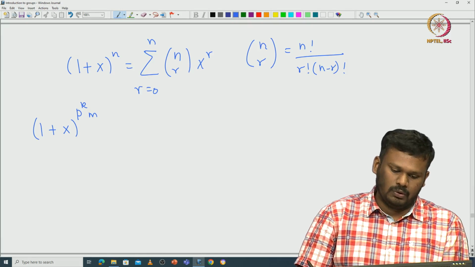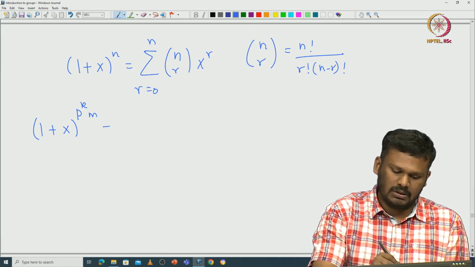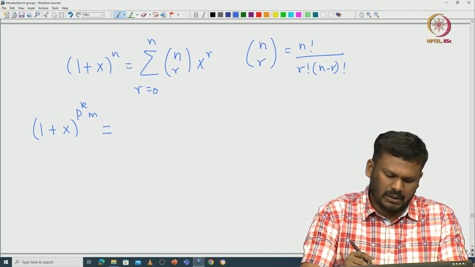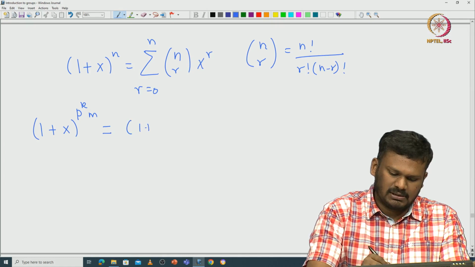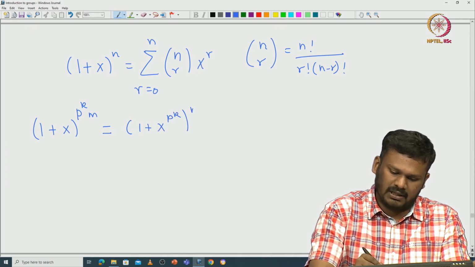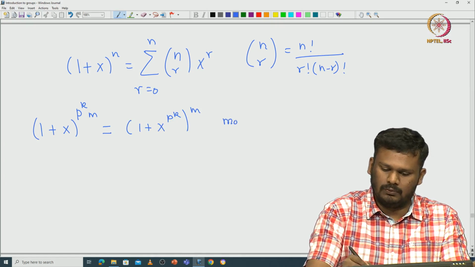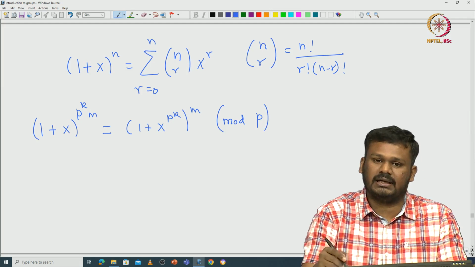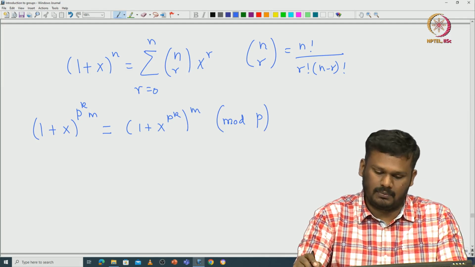If you do this modulo p, this is going to be exactly equal to (1 plus x power p power k) power m, modulo p, inside Z modulo p Z of x.